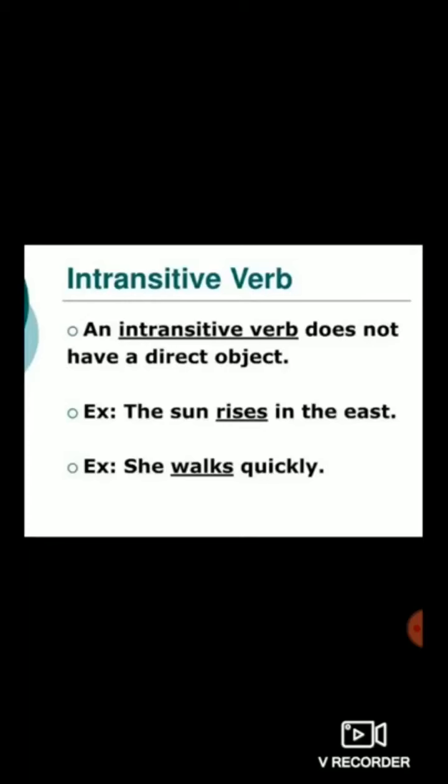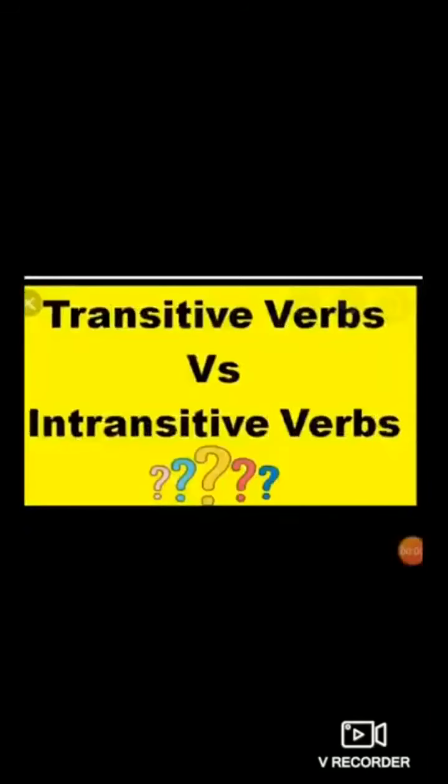She walks quickly. So walks is a verb. Walk is a verb because it denotes an action. Now is there an object after the verb? No. Is quickly an object? No. So walk is known as an intransitive verb. Understood, students? So students, I hope you have understood this grammar topic, transitive verbs and intransitive verbs, very well.